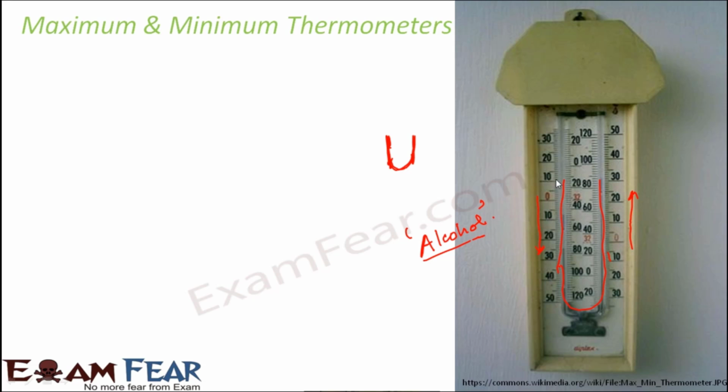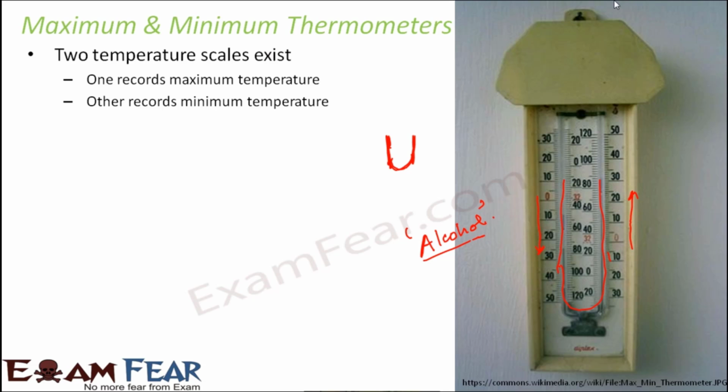So if on this scale the value is going up, the value is actually decreasing. But in this scale, if it is going up, the value is actually increasing. So that is the beauty of having two arms, and each arm has the labeling in the opposite sense. So two temperature scales exist. This is one temperature scale, this is another temperature scale. One records maximum temperature, whereas the other records minimum temperature.